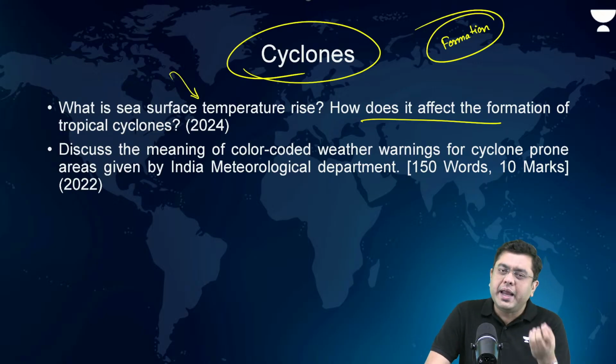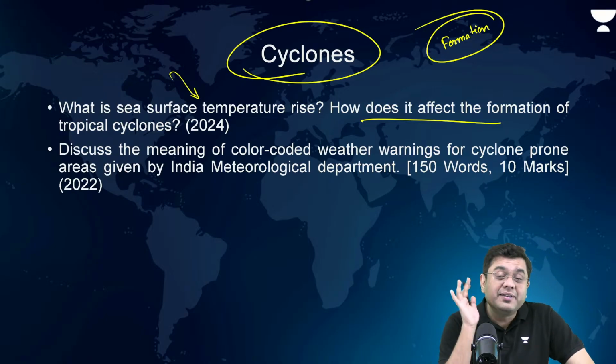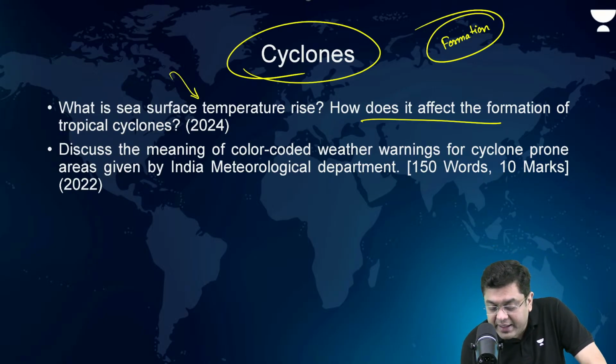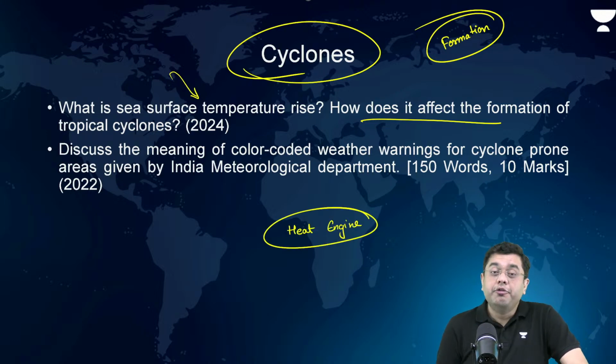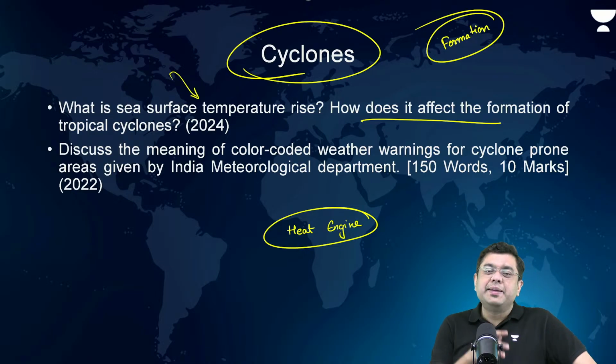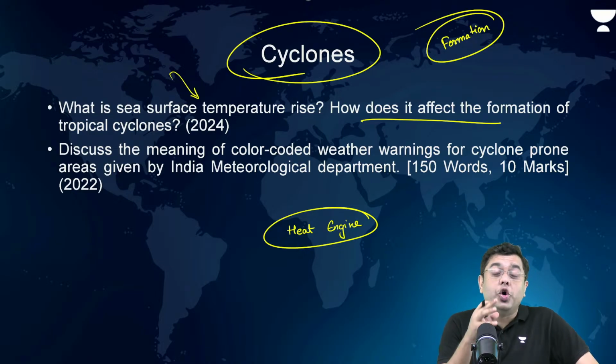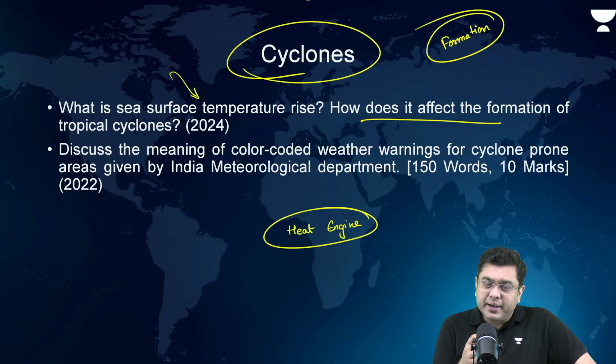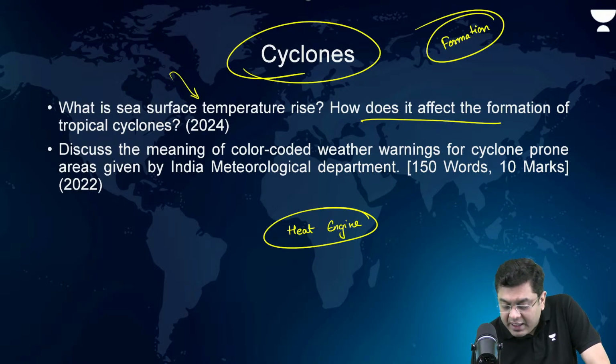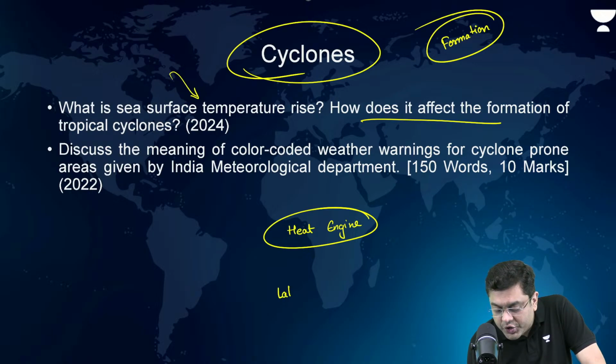The formation and the process where the tropical cyclone ends up behaving like a heat engine. What do we mean by heat engine? Whereby the cyclonic system is able to generate heat on its own, right? So, how is it able to do so? With the help of the latent heat of condensation.